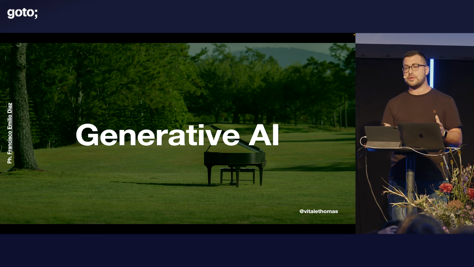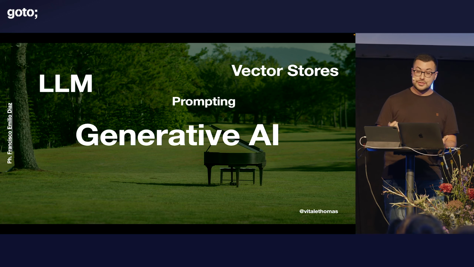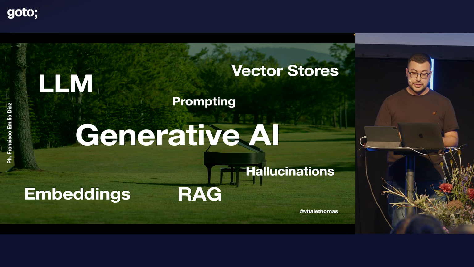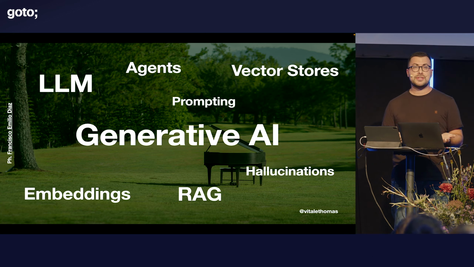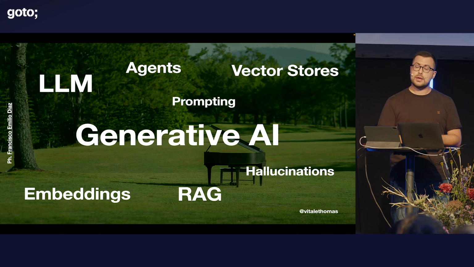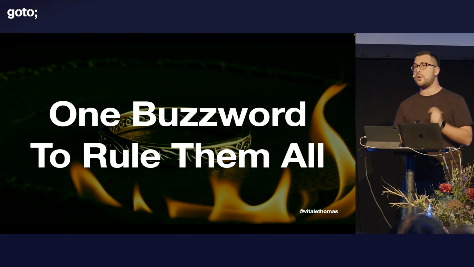And I bumped into a lot of different words. Vector stores, large language models or LLMs, prompting, embeddings, RAG or retrieval augmented generation, hallucinations, agents. There are so many buzzwords. And in our job, we constantly have to face all these buzzwords, all this new hyped technology. How can we handle all of that? We have a limited amount of time. So I started thinking, can we get one buzzword to rule them all?